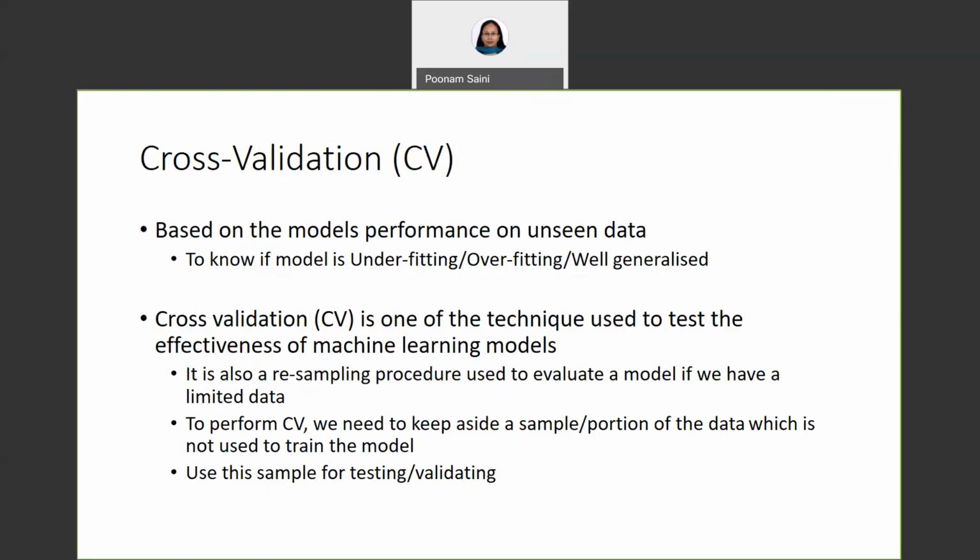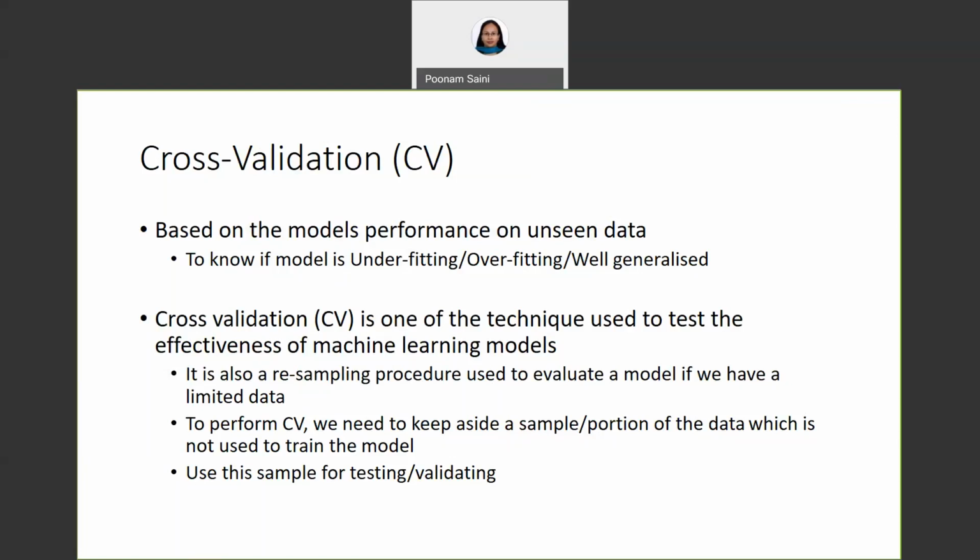So this is a resampling procedure which can be taken as a cross validation technique, though we have other methods as well, like bootstrapping, and we have repeated cross validation as well. We will learn how it works. These are some of the methods for resampling.